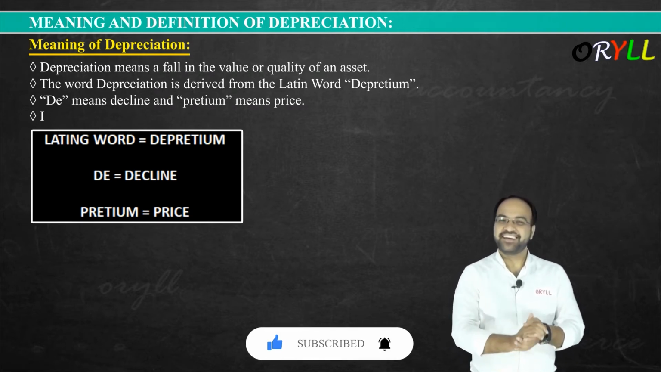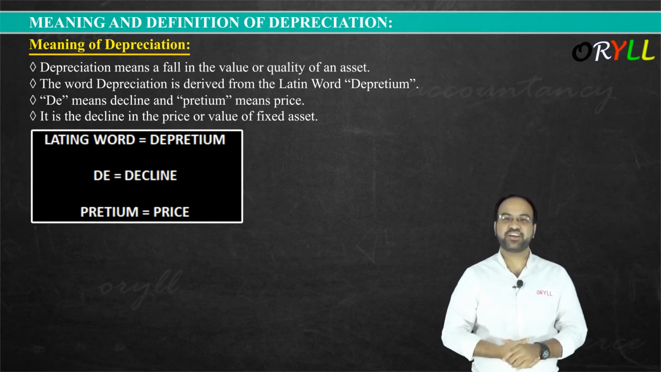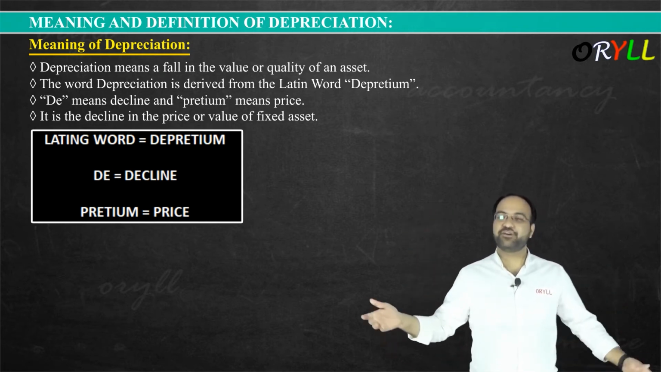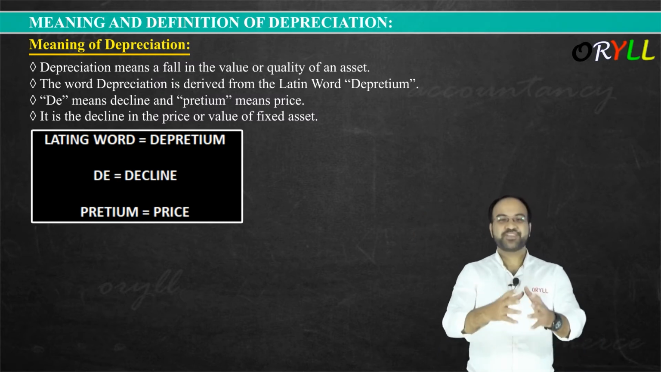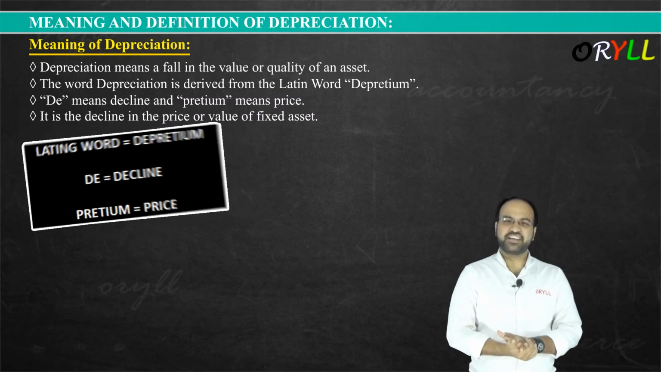It means it is the decline in the price or value of fixed assets. Got it? Every time we use the same word here. Depreciation means decrease in the value of the fixed assets. So this was the meaning of depreciation. Now let us see some further here.